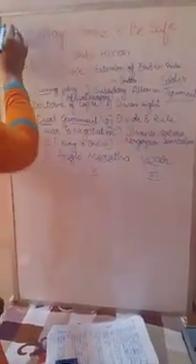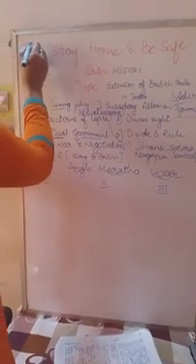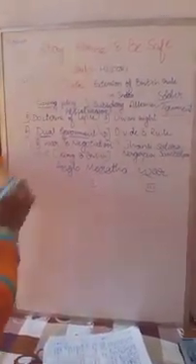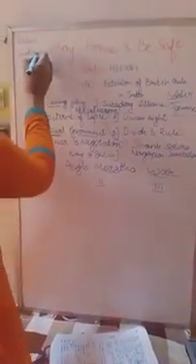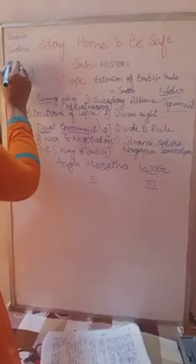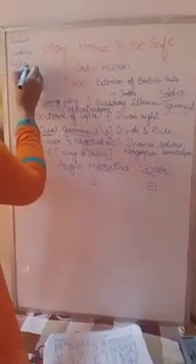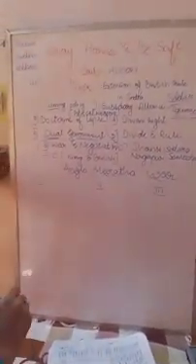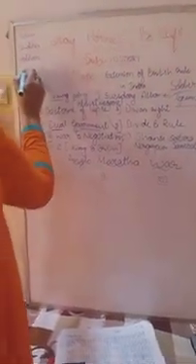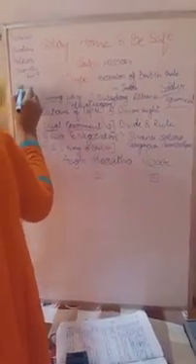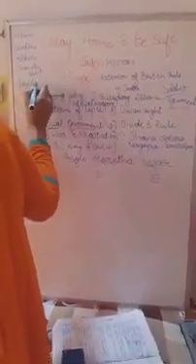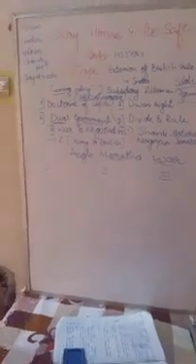The first one is Peshwa, the second one is Sindhya, the third one is Holkar, the fourth one is Bhonsle, and the next one is Gayakwad, also known as Gayakwar. Both are the same.